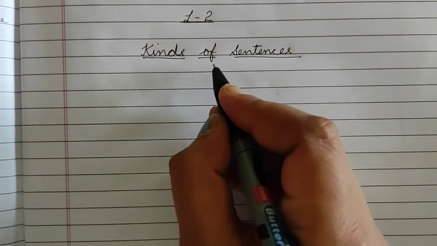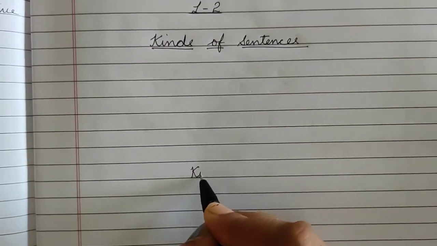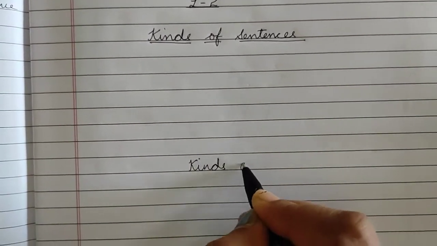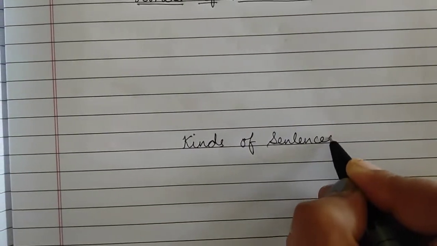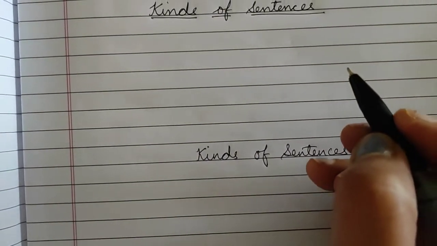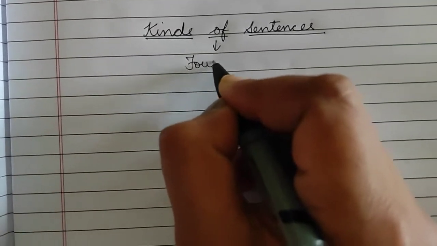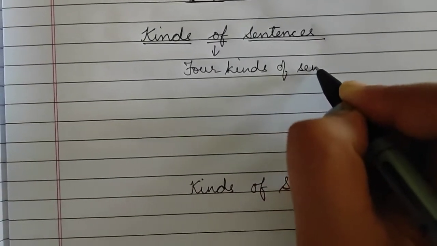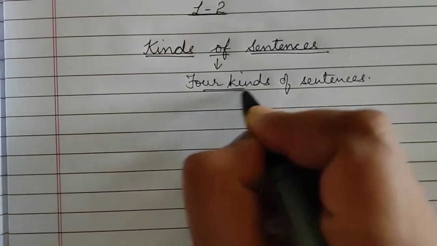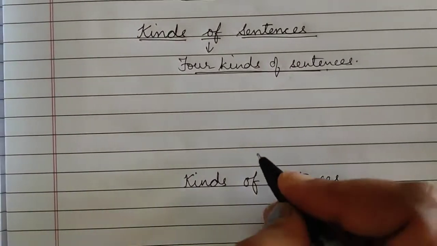Now children, we are going to study the kinds of sentences. First of all, I will write here: kinds of sentences. There are 4 kinds of sentences. How many kinds of sentences are there? There are 4 kinds of sentences. Which are those 4 kinds?